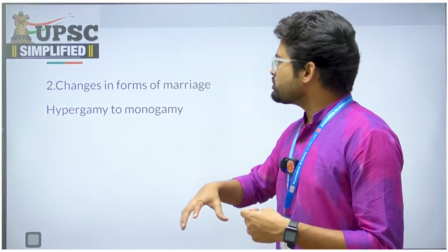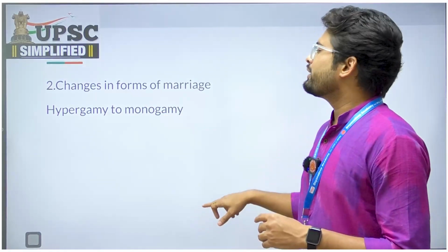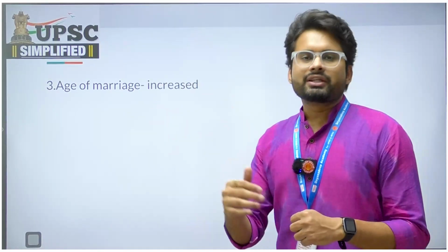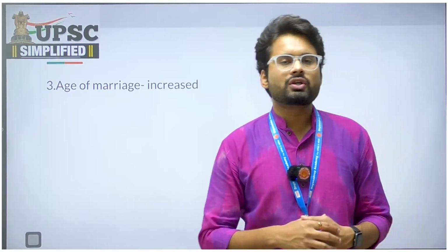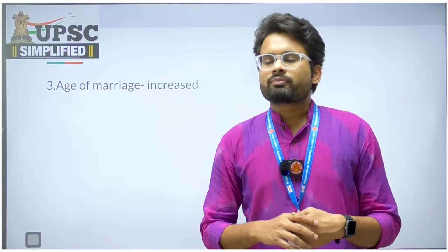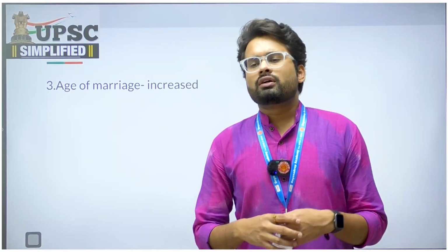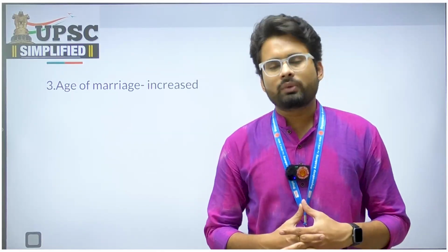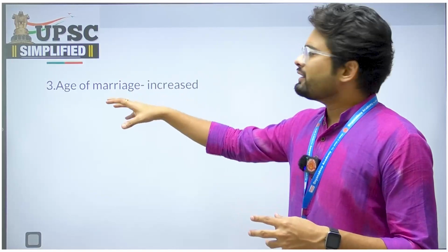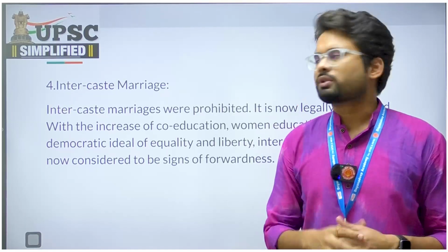In India, especially in consideration of marriages, monogamy is the dominant form in contemporary India. Additionally, the age of marriage is getting increased because of legislation. Now the minimum age of marriage is 21. But because of various opportunities that women get, such as job, employment and educational opportunities, and the new demands of the globalized world, the age of marriage is on increase, and we can say this is a very important change in marriage as an institution.